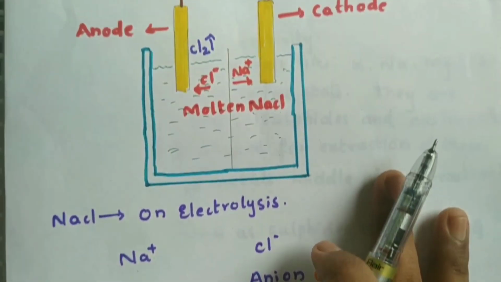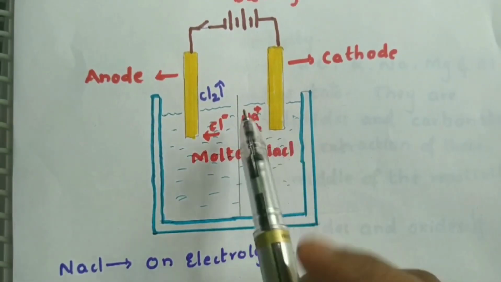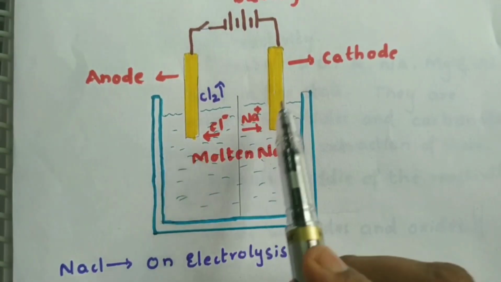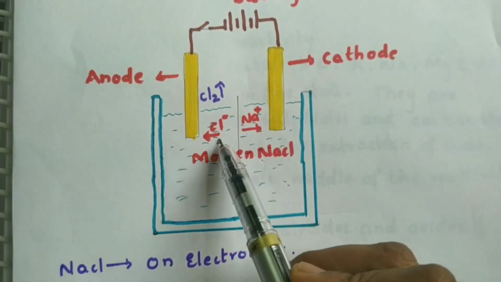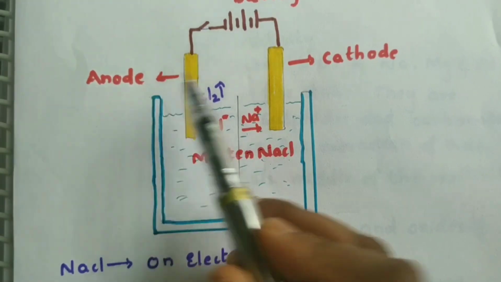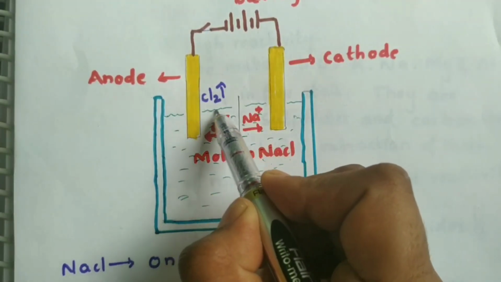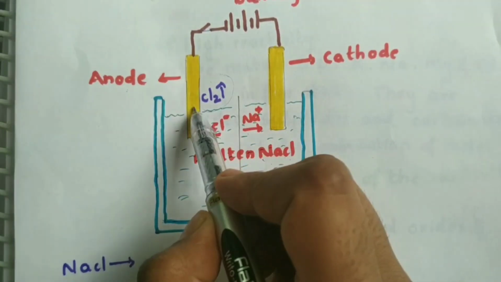You can see that NaCl splits into Na plus and Cl minus. Na plus moves towards the cathode and Cl minus moves towards the anode. That's why you see the release of chlorine gas near the anode.